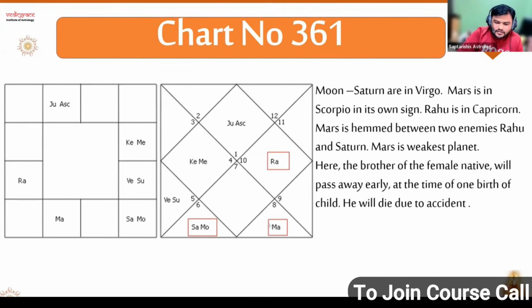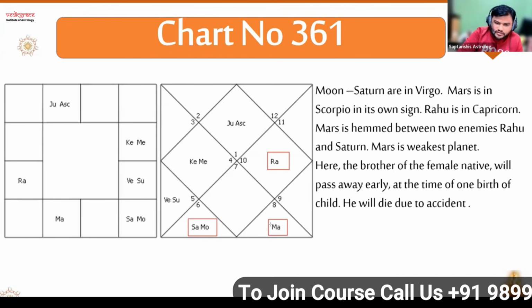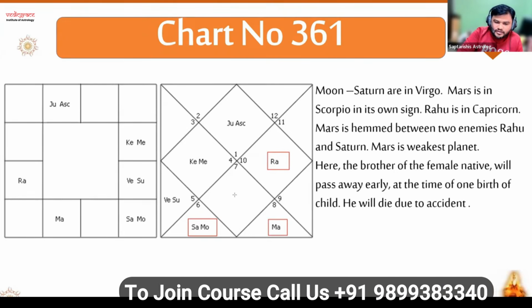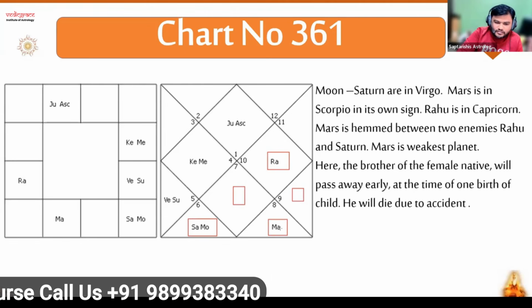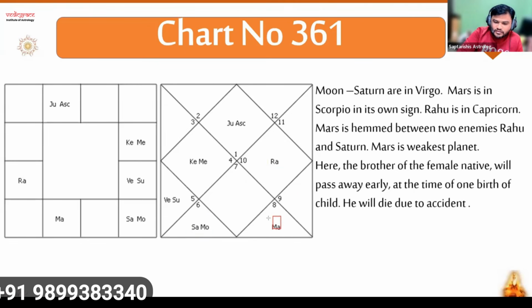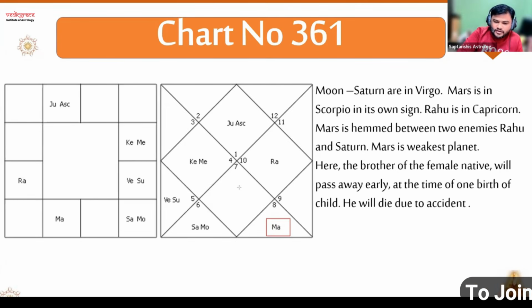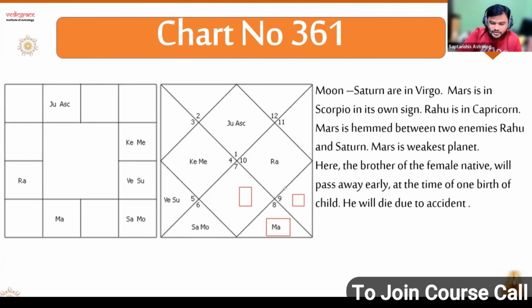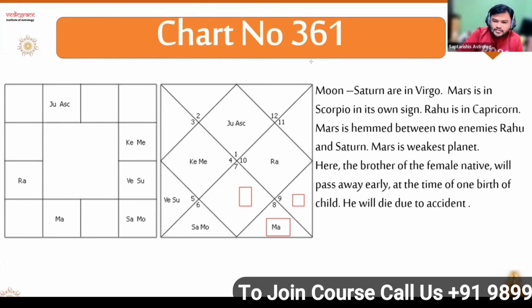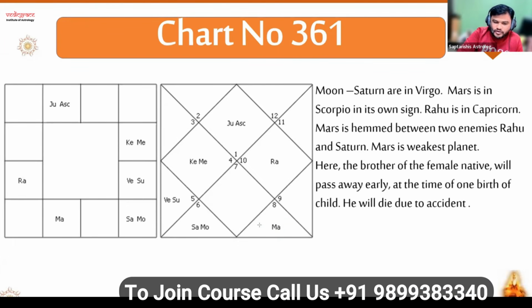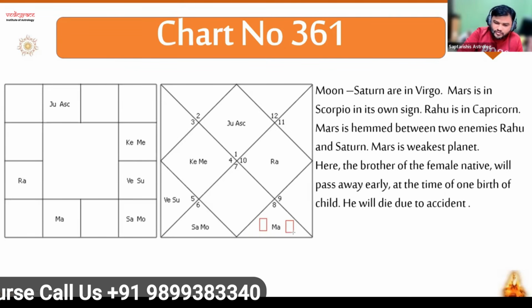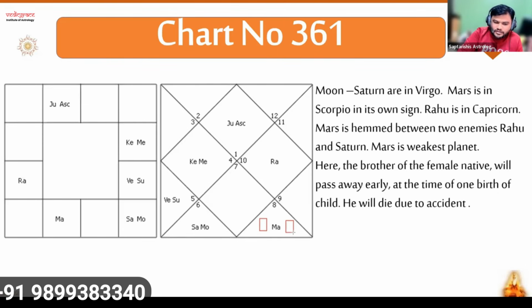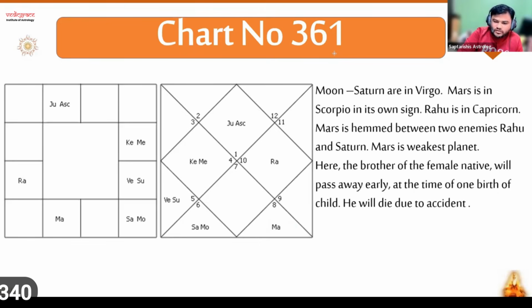So what does it say? As per the definition in our Vedic, we say Papa Kartari can be possible only when planets are placed in the 12th and 2nd from the concerned planet, Mars. Here the planets are placed in the 7th and 9th rashi, and we call it Papa Kartari. There is another definition of Papa Kartari: if three planets are placed in one sign, then also Papa Kartari can be possible, depending on the degrees.